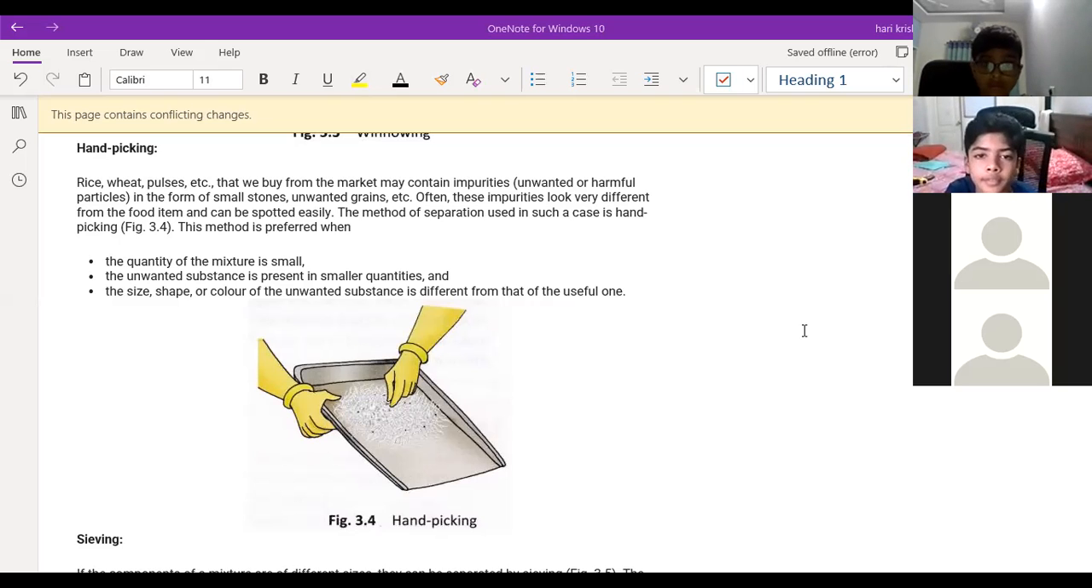Any other examples for the hand picking? Suppose I have given a basket full of fruits, different fruits are there. Whether you use the hand picking process or not. Yes, sir, we can separate apples from oranges. So given one basket in which I have given different types of fruits, can you separate all the different types of fruits into different groups by using hand picking only, right? Yes, sir, because you can identify it easily.